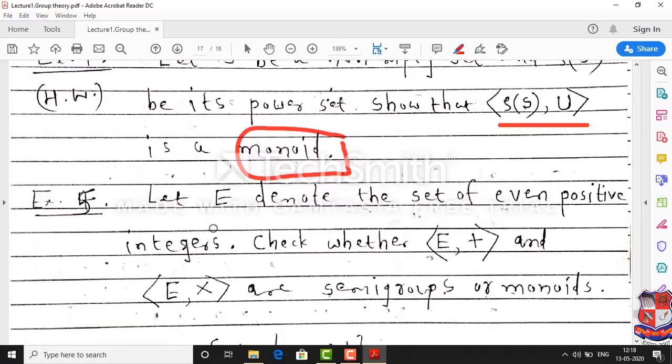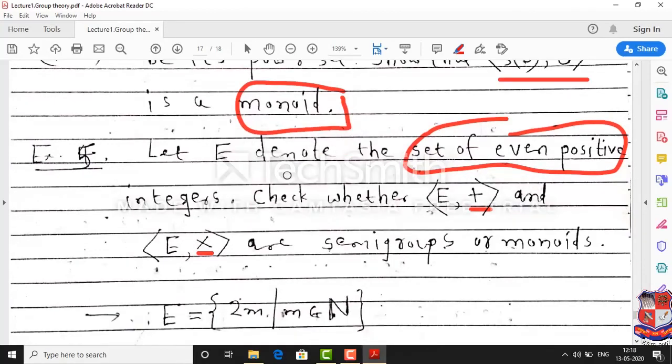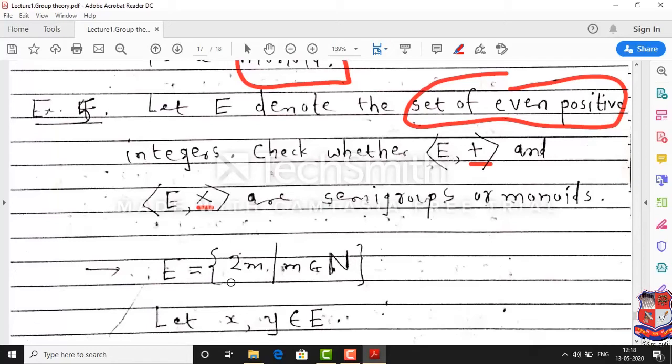Next example, let capital E denote the set of even positive integers. Then we have to check whether this set is a semigroup or monoid with respect to addition and multiplication operations. So E is the set of even positive integers. That means we can denote the elements of E by multiples of 2, and because it is the set of even positive integers, I am considering m belongs to the set of natural numbers, so that we have only even positive integers. We don't have to include 0 and negative integers.